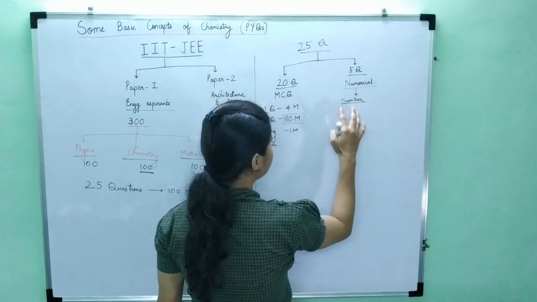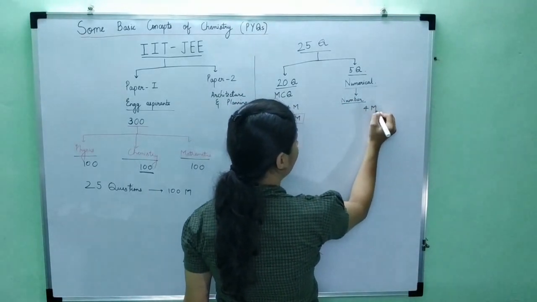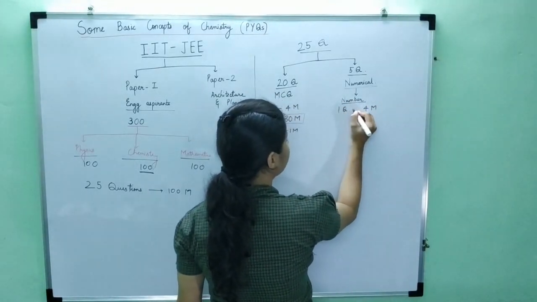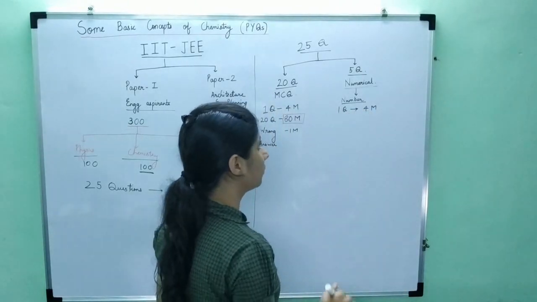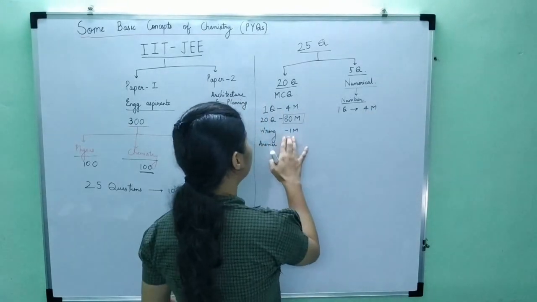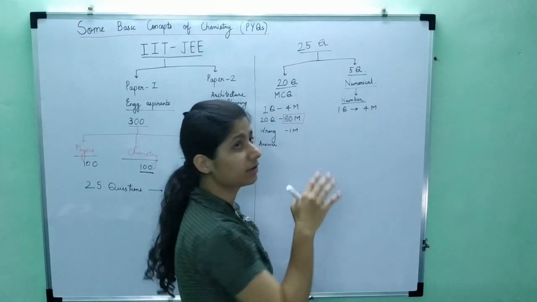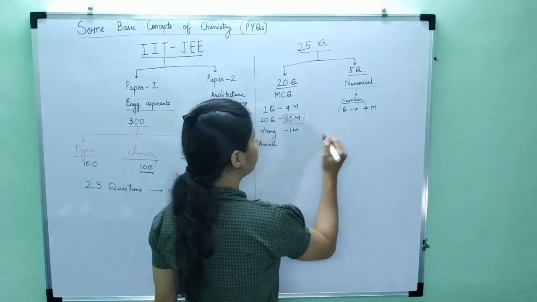Now if this number is right, you will get 4 marks for one question. But if the number is wrong, you do not have negative marking. Negative marking is not there in numerical questions.